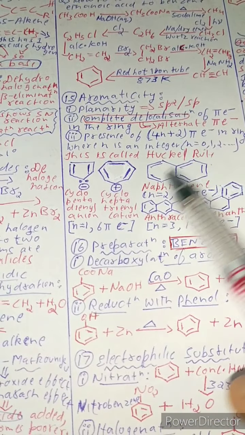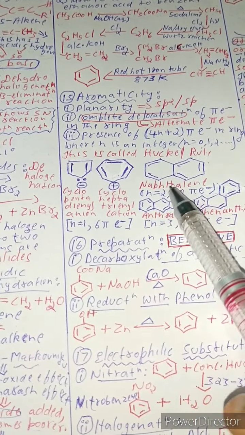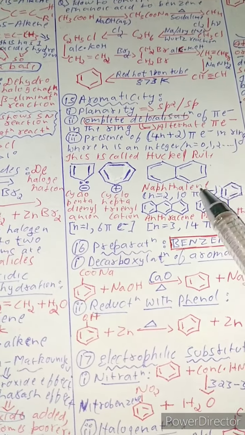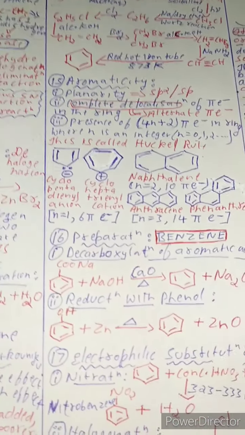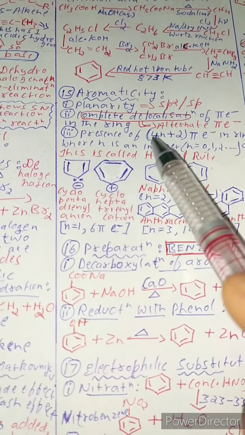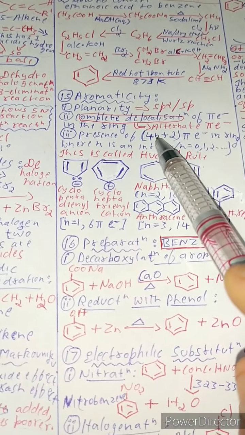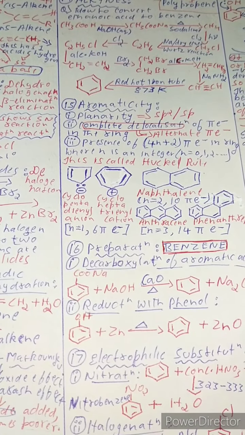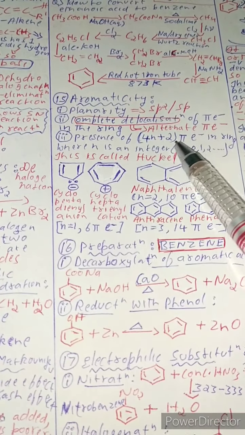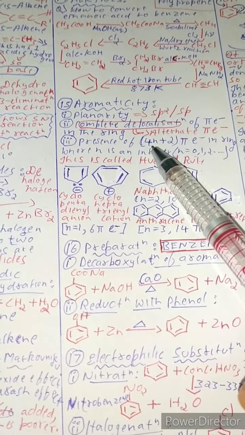Now we have to see whether this is aromatic. That is 1, 2, 3, 4, 5, 6, 7, 8, 9, 10. We have to see whether 10 pi electrons comes in one of the results of 4n plus 2. Let's assume n equal to 2.